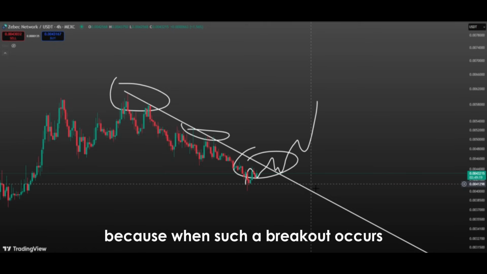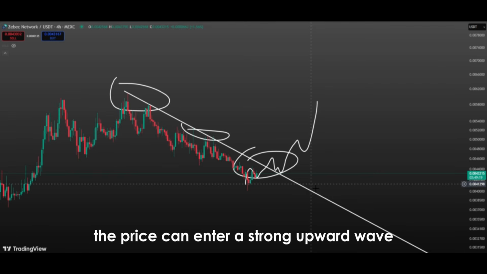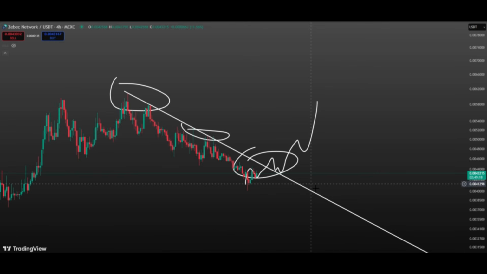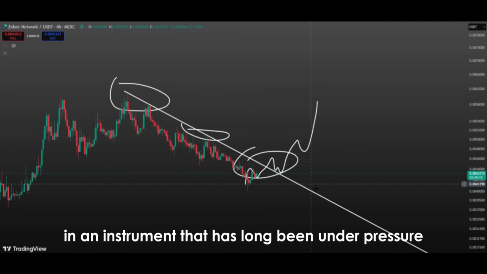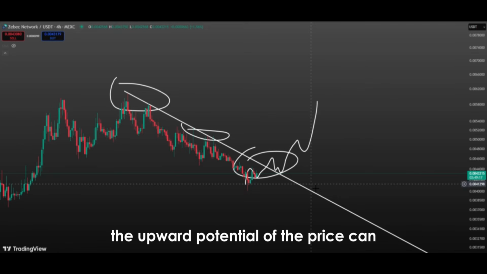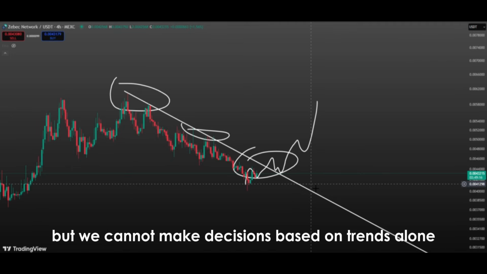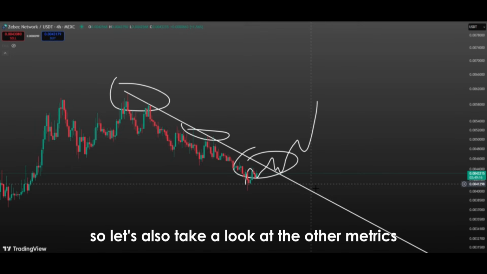Because when such a breakout occurs, the price can enter a strong upward wave powerful enough to recover all past declines. Especially when this breakout happens in an instrument that has long been under pressure, the upward potential of the price can become almost unlimited. But we cannot make decisions based on trends alone, so let's also take a look at the other metrics.